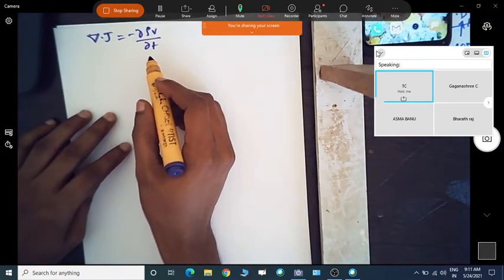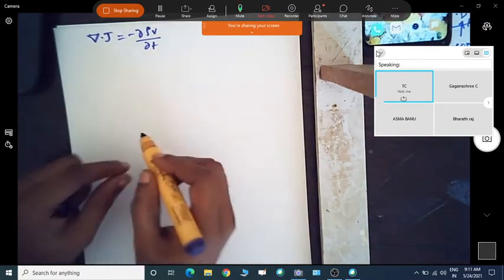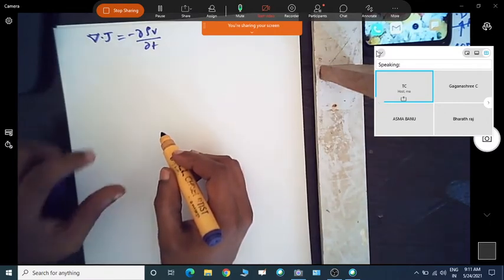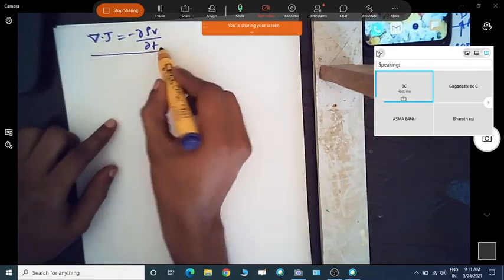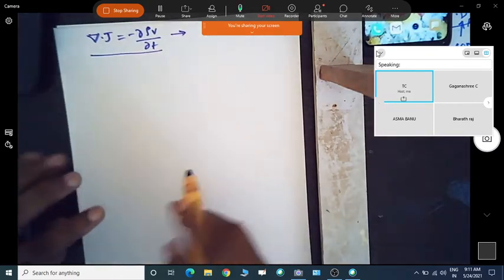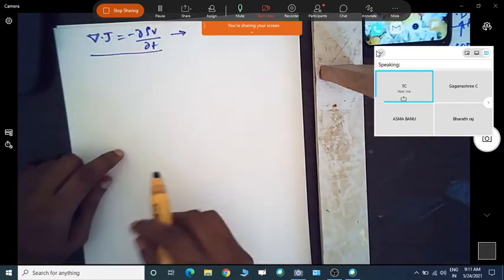And if I take any accumulation of charges at any point, this continuity equation says there is no accumulation of charge at any one particular point.